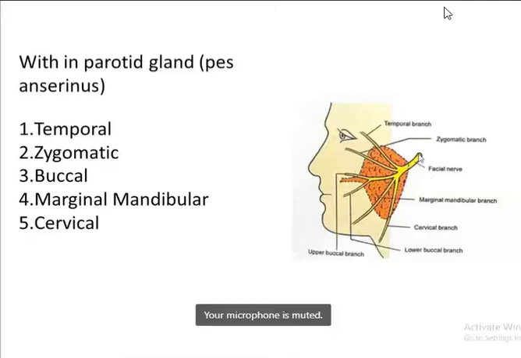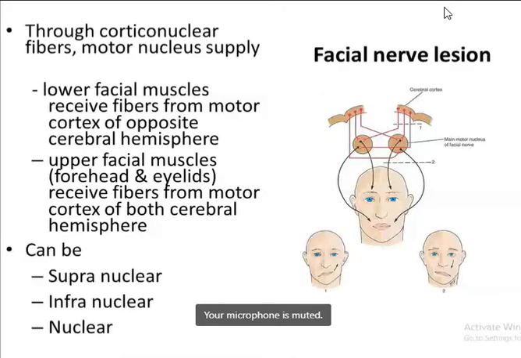Now come to the facial nerve lesion. So what happens when the facial nerve is lesioned? Okay. Now the motor nucleus, they mainly supply through the corticonuclear fibers. Now this is the cerebral cortex here. So this is the nucleus here. So as you know, it supplies the muscles of the face. So upper facial muscles, that is the muscles of the forehead and around the eyeball, and these are the lower facial muscles. Okay. So all these muscles are supplied by the facial nerve.